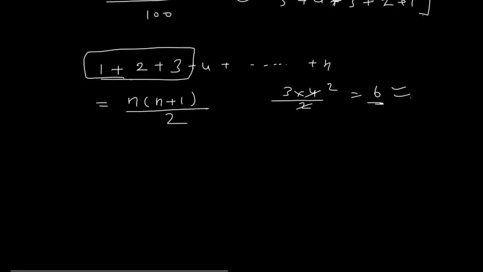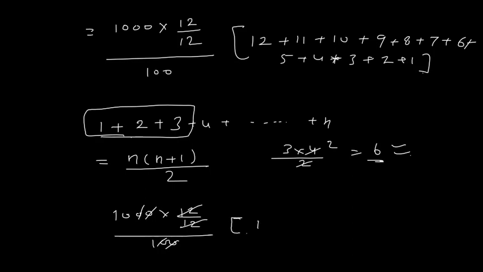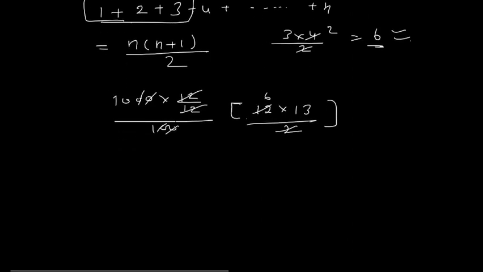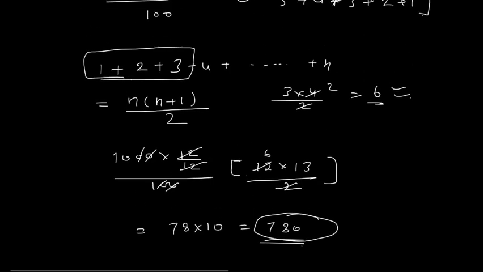So in our case, it is rupees 1000 into 12 upon 12. 12 upon 12 we cancel. Divided by 100, this also we cancel. And here n is 12. So we will write 12 into 13 divided by 2. So 2 sixes are 12. And then we multiply 13 by 6, that is 78. So 78 multiplied by 10, that is rupees 780. Now 780 is the total interest I will get in 1 year.